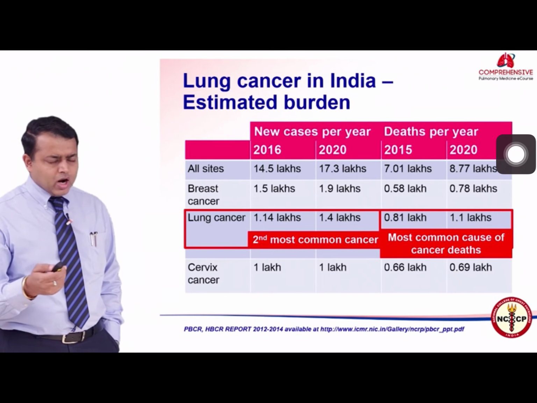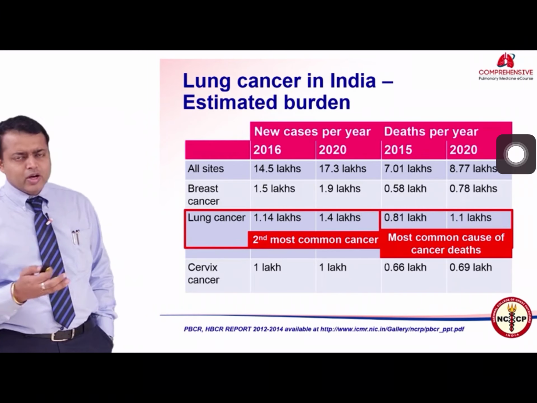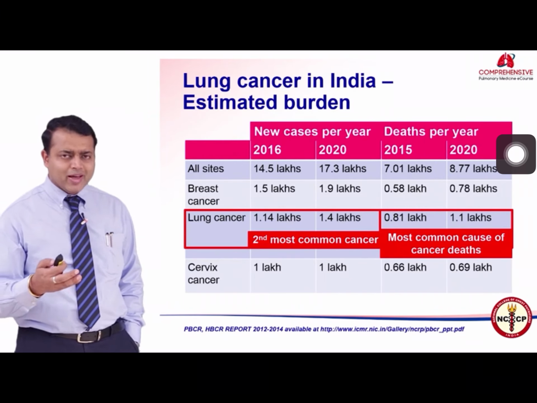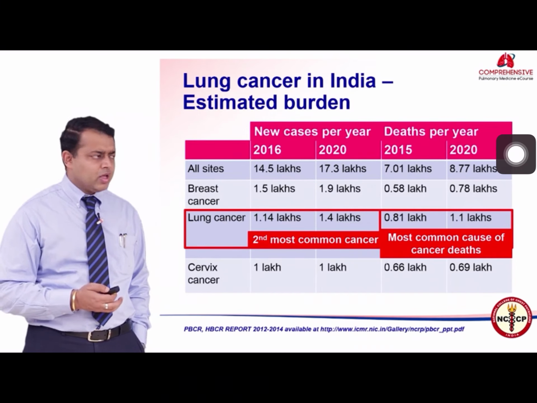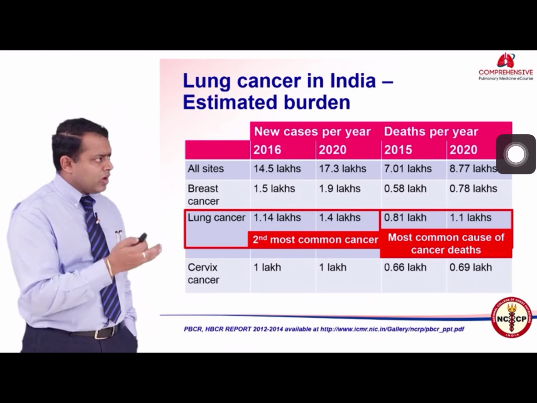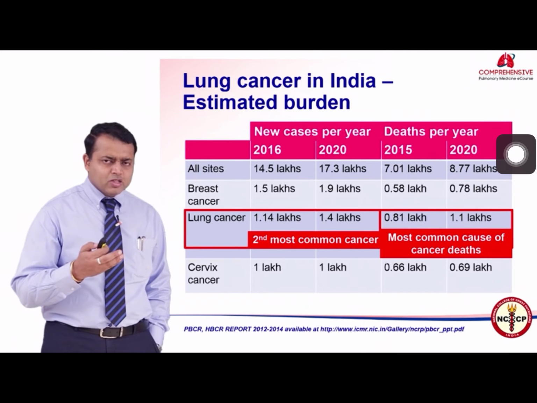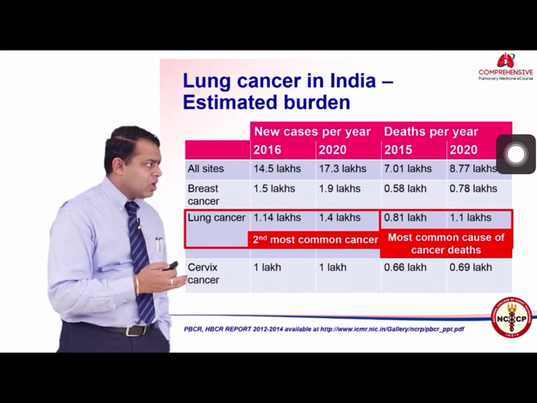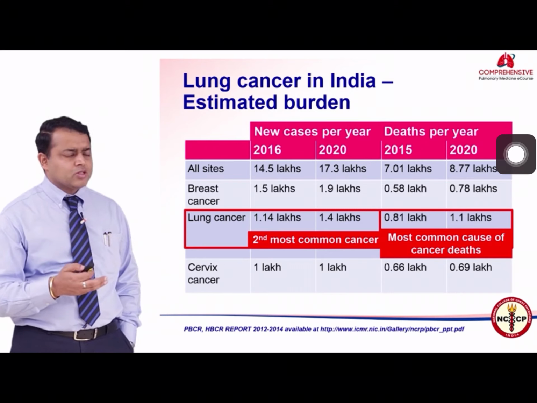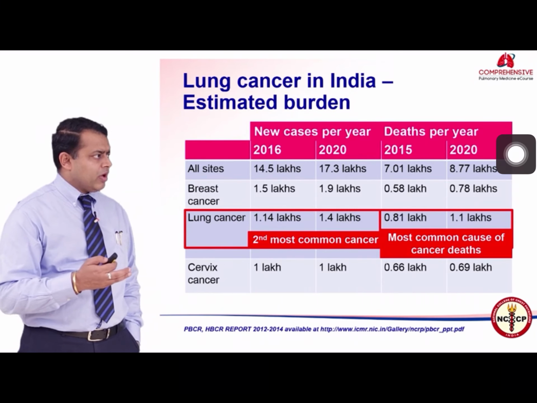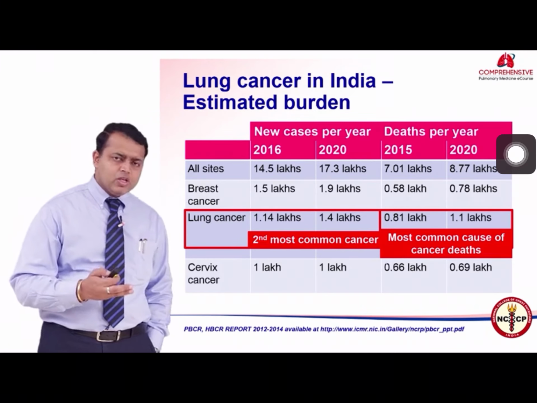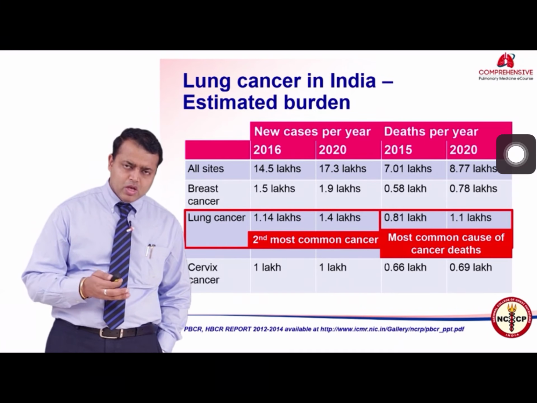This chart explains that the mortality rate for lung cancer has been quite high. It accounts for almost 80% of the total new cancers that are detected. So even if you look at 2020, the lung cancer burden in India is likely to increase from 1.14 lakhs to 1.4 lakhs per year, whereas about 80% of these are likely to die of their disease.